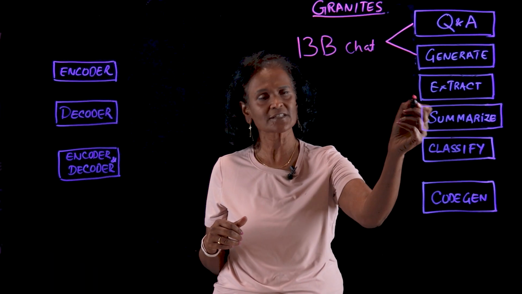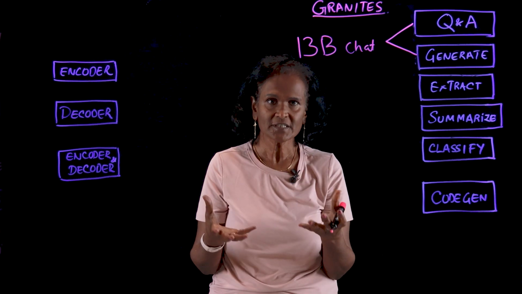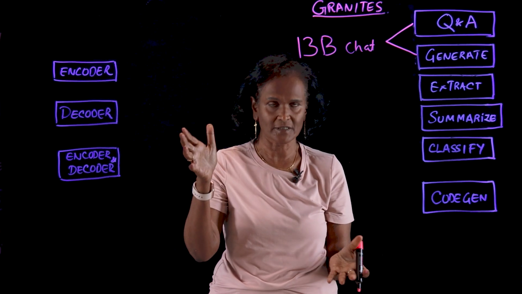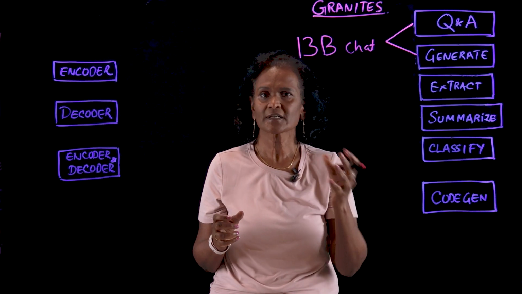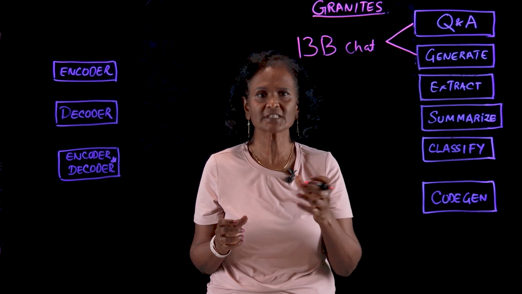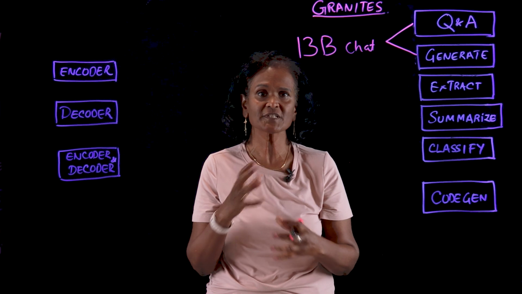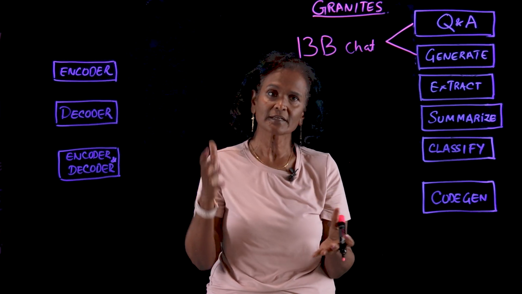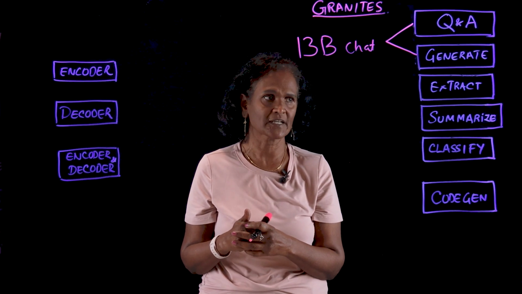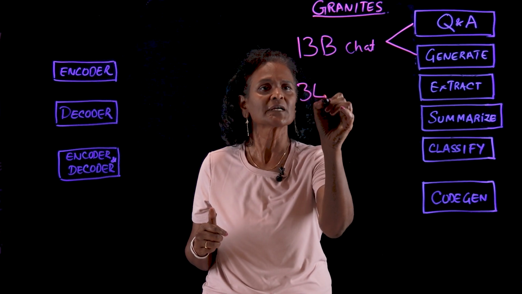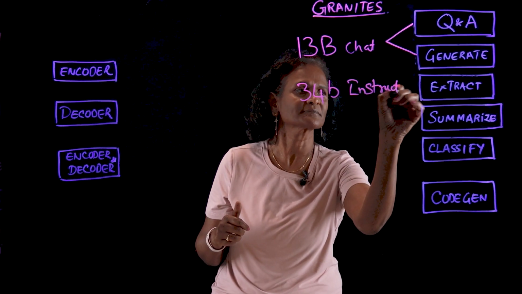Now, let's look at the extract feature. Extracting is about taking out, surfacing the most important information from a large document, right? You know, the customer information, or it can be about a clause in a contract. What is the clause in a contract, what is the net income, what is the total contract value? It could be about that. So these pieces of information that are hidden in a large document, you can quickly extract with large language models, such as Granites. 34B Instruct is a fantastic model for that, right?